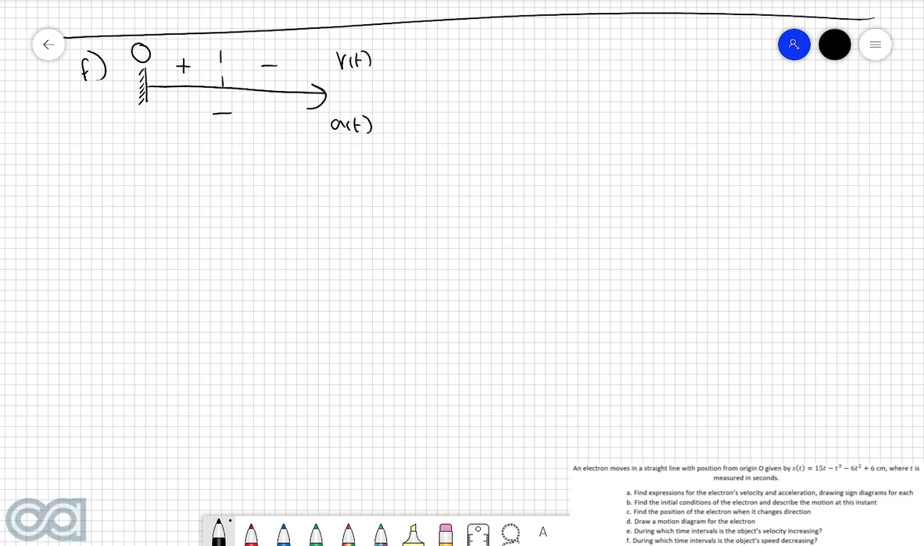So in this question, we're looking very strictly at when the speed is decreasing. And if we have a look at the sign diagram, we can see that the velocity and the acceleration have opposite signs in this region here, between 0 and 1, when the velocity is positive but the acceleration is negative. So we can therefore say that the speed will decrease when time is between 0 and 1.